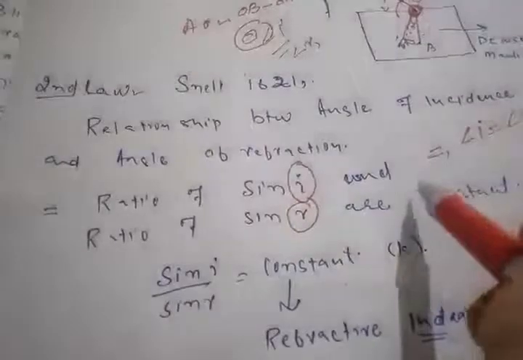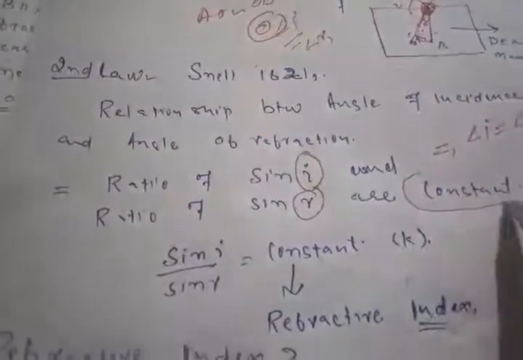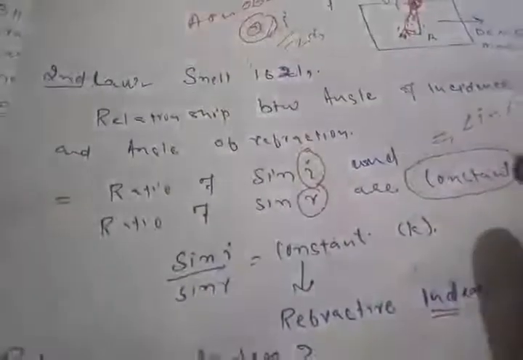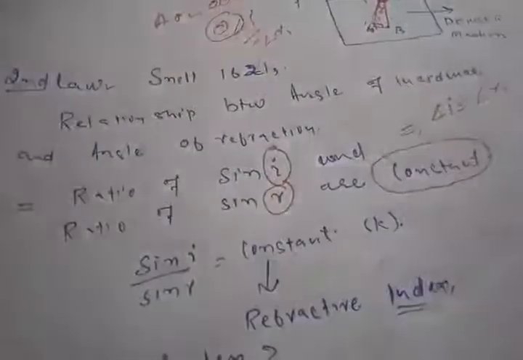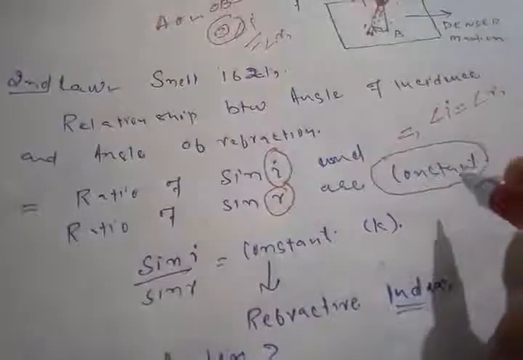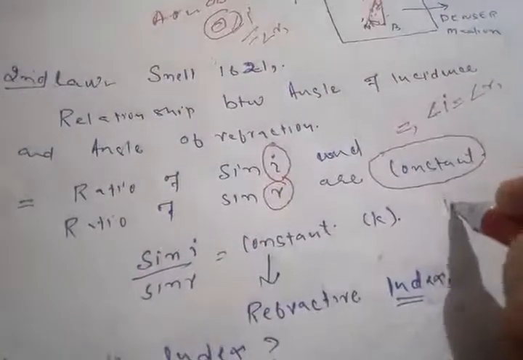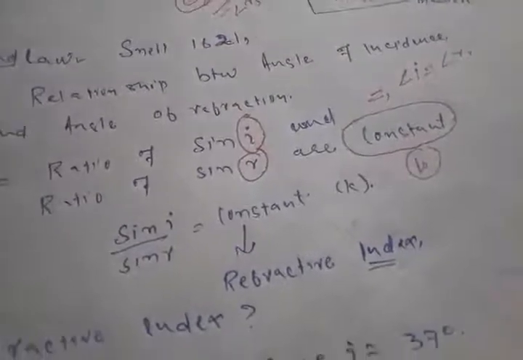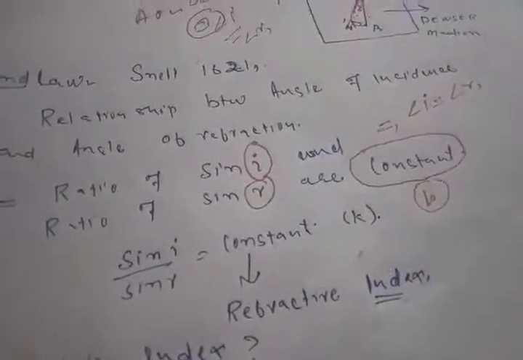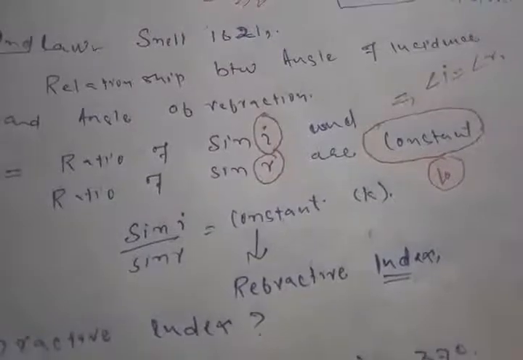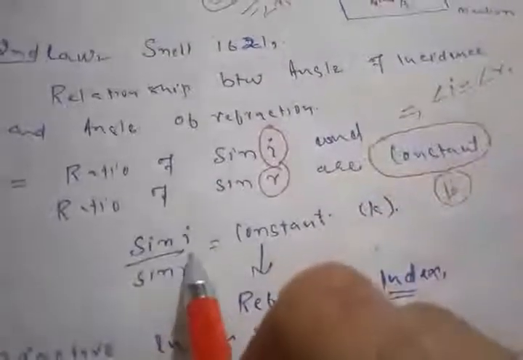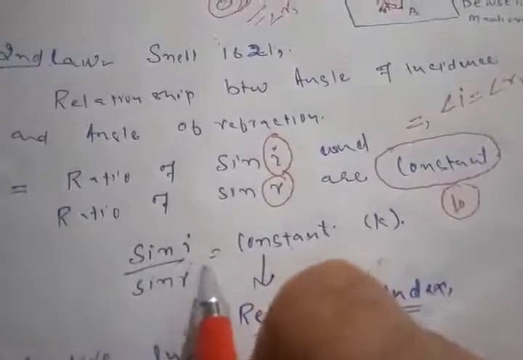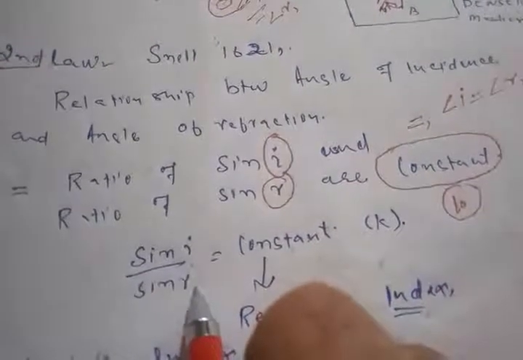What does constant mean? A constant is anything which is neither getting a high value nor a low value. If we give the value to the constant as 10, it remains 10 throughout the situation. Neither it goes up nor it goes down. So here in this case he takes the constant as n. He explains us sine i by sine r is equal to constant, which means angle of incidence and angle of refraction.